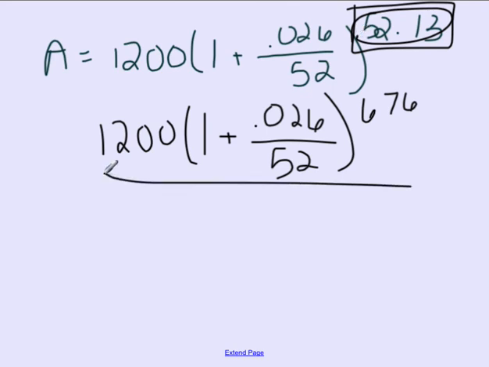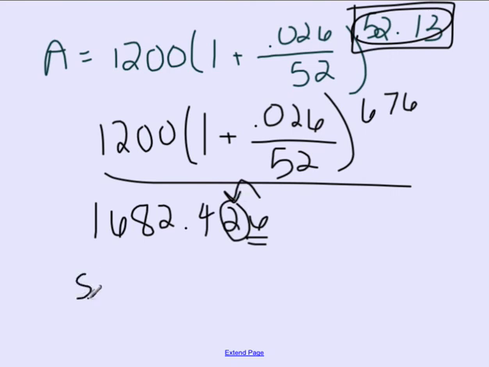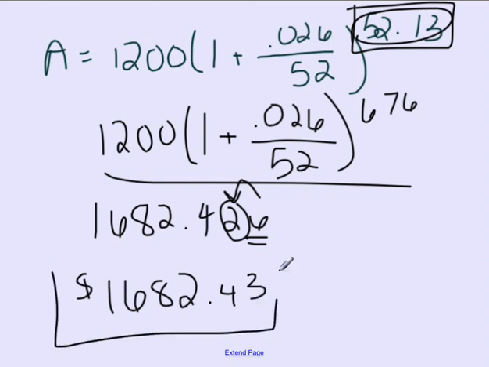So pause the video. Go ahead and try that. When you plug it into your calculator, you get 16,082.426. We look at that third number, and that third number is 5 or greater, which means this number needs to get rounded up. So our final answer is 16,082.43. Remember, for money, you always use 2 decimal points. For people, you need to round to the nearest person.